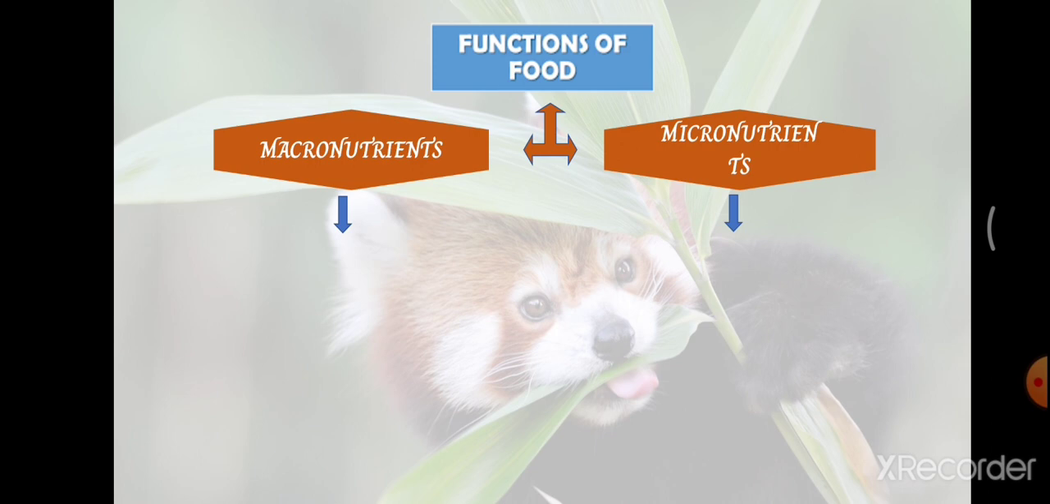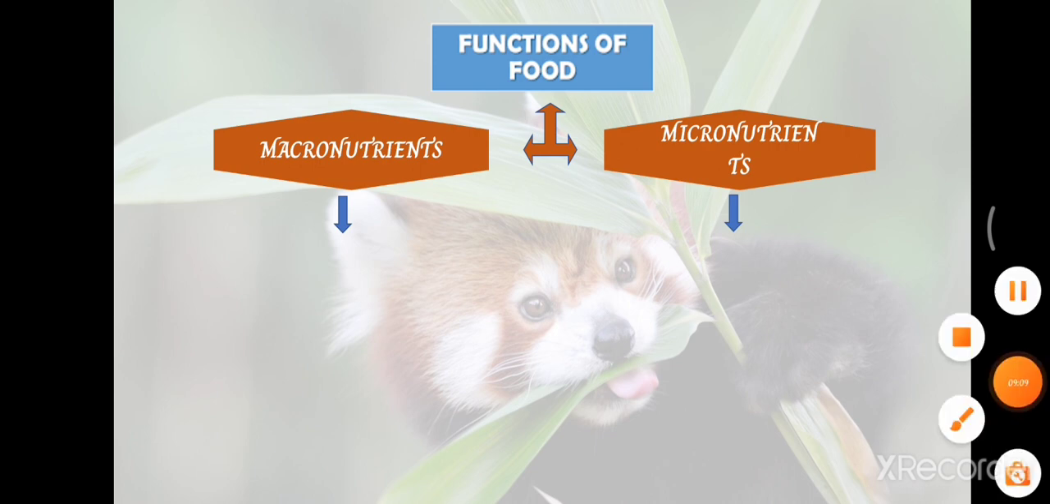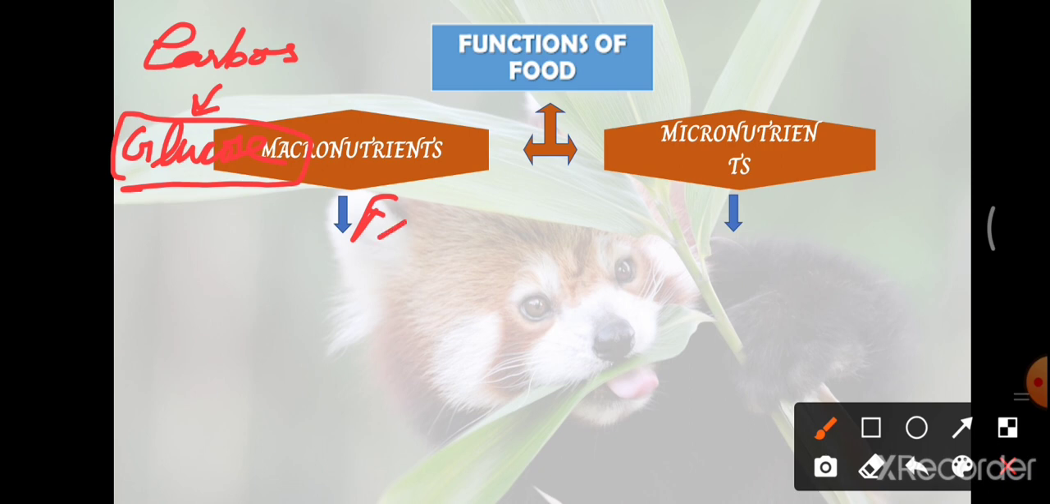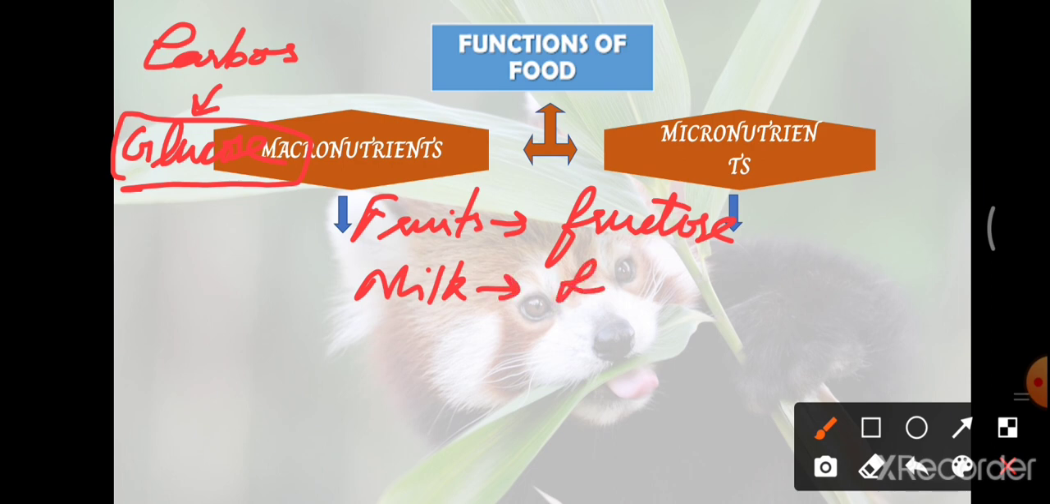And here, when we take carbohydrate, at the end of the digestion of carbohydrate, it is broken down into its simpler form called glucose. This sugar molecule depends upon the source of the food. For example, if we are eating fruits, the fruits consist of fructose, and if we are drinking milk, the milk consists of lactose. So this kind of sugar depends upon the type of food we eat.